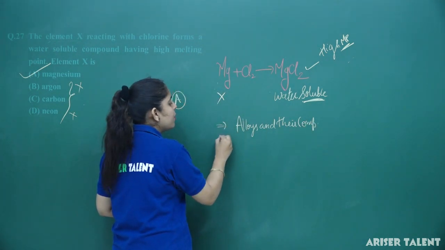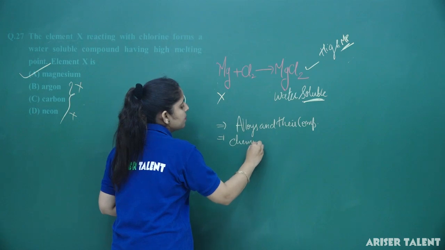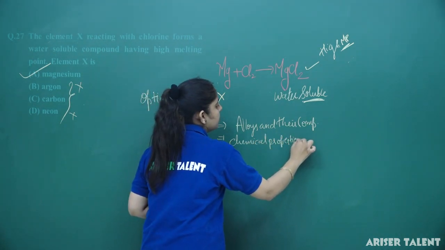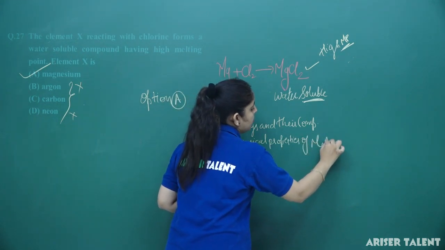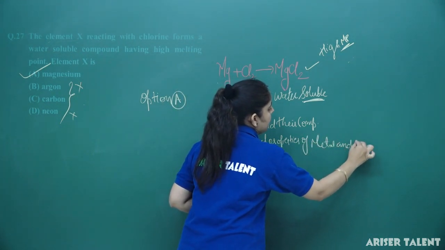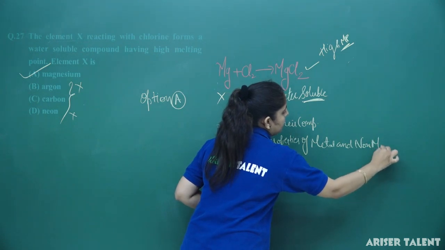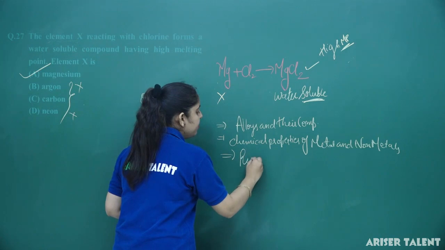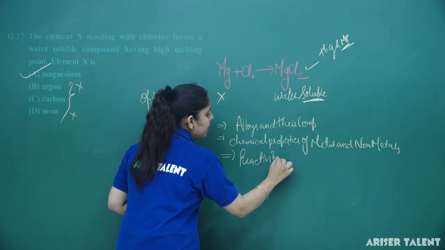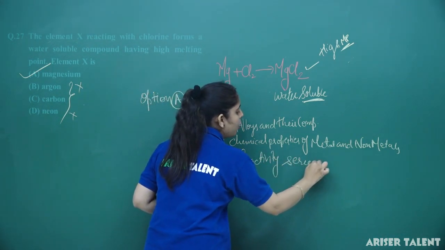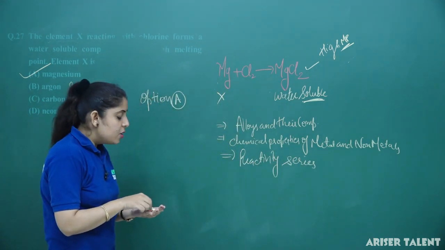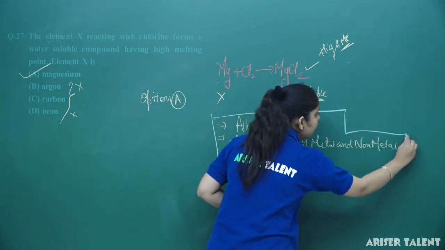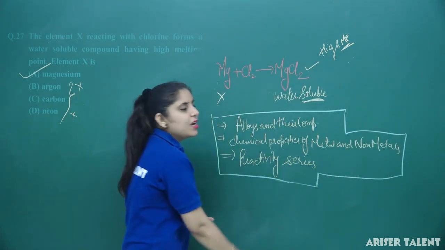Second is the chemical properties of metals and non-metals. And the last thing is the reactivity series, which is very, very important. Majorly the questions are asked from the reactivity series.